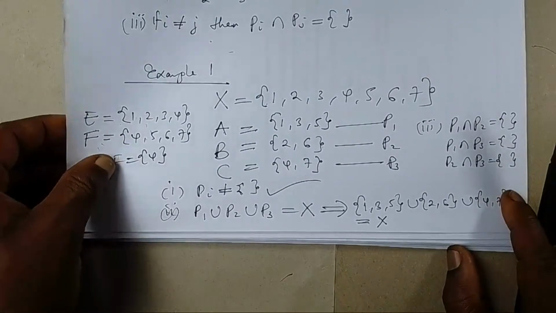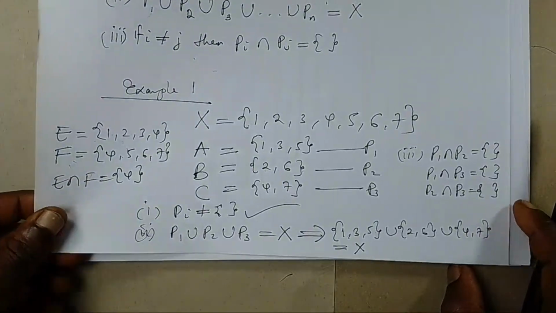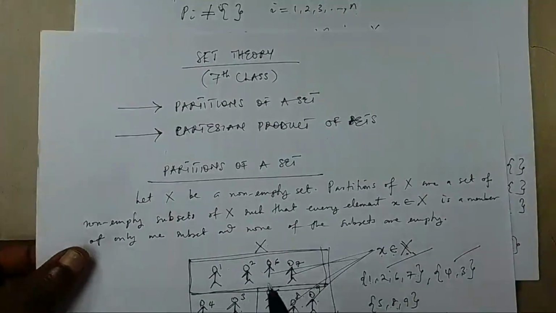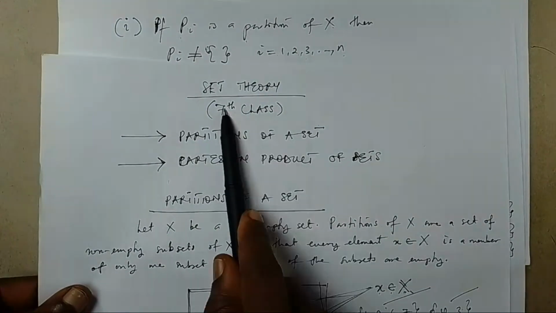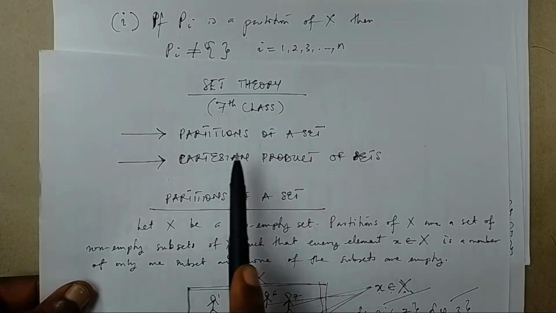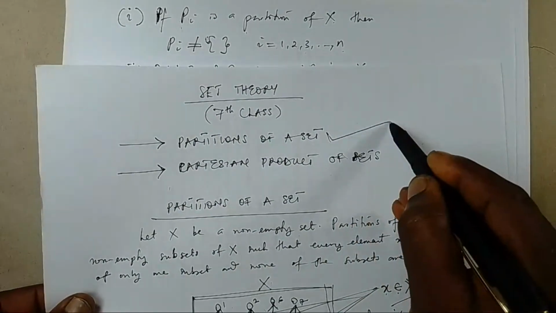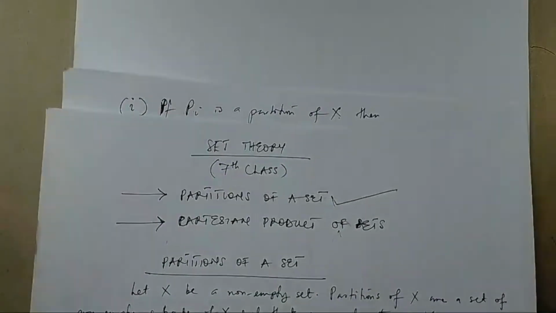I have told you today's class will be very, very brief because it is my last class on set theory and I'm busy discussing items we failed to discuss. So what did we start with discussing? Just in case you are joining the class just now, we are discussing our 7th class on set theory and our last class on set theory. And we are discussing 2 items, partitions of a set and Cartesian product of sets. So we have just finished discussing number 1 and we are moving over to the next topic, Cartesian product of sets.